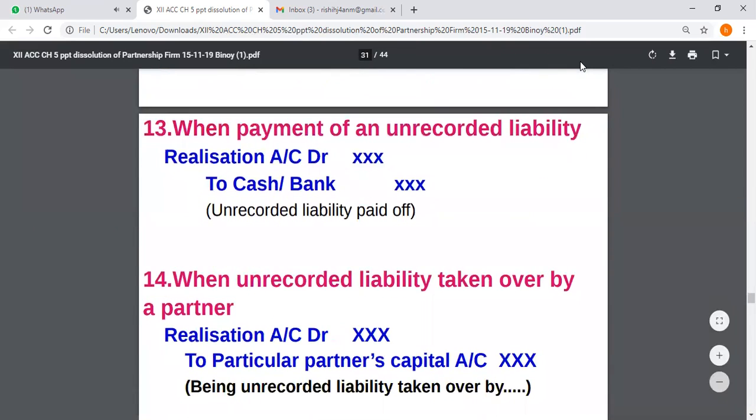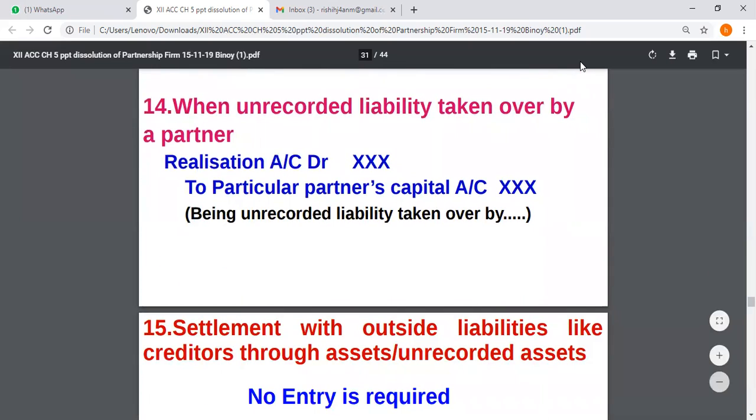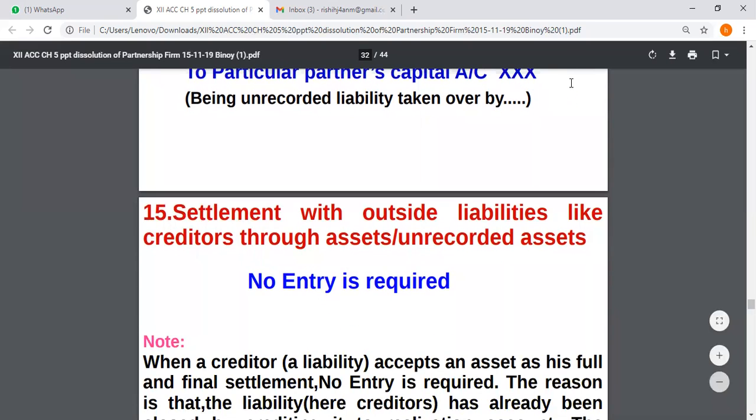There are sometimes unrecorded liabilities also, so treatment should be made for that. Realization account is debited to cash and bank account if the unrecorded liabilities are paid off by the firm. In the same way, when the unrecorded liability is paid off by the partner, realization account is debited to the particular partner's capital account. When unrecorded liabilities are settled with an unrecorded asset, at that time no entry is required.